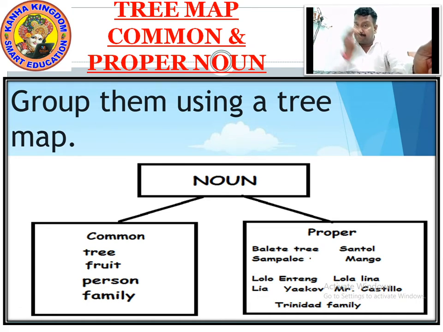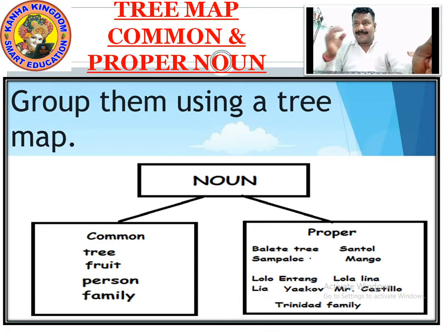Here it is written as fruit, but here it is addressed as a mango. Person: Lolo Eteng, Lolo Lina, Lia Yaco, Mr. Castillo. Here the person is addressed as person, but here it's addressed with the name. When you say family, it's the Trinidad family, a particular, specific family.